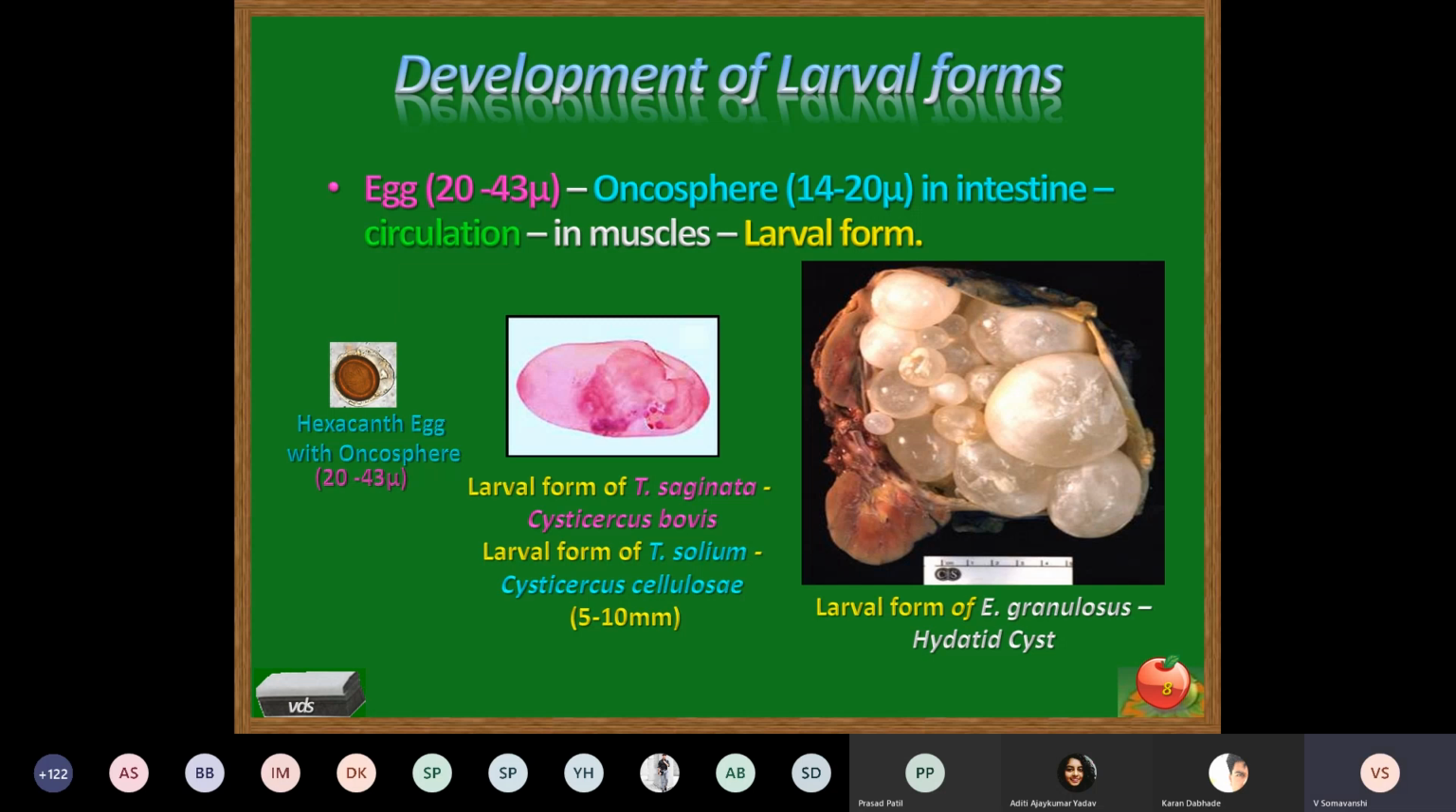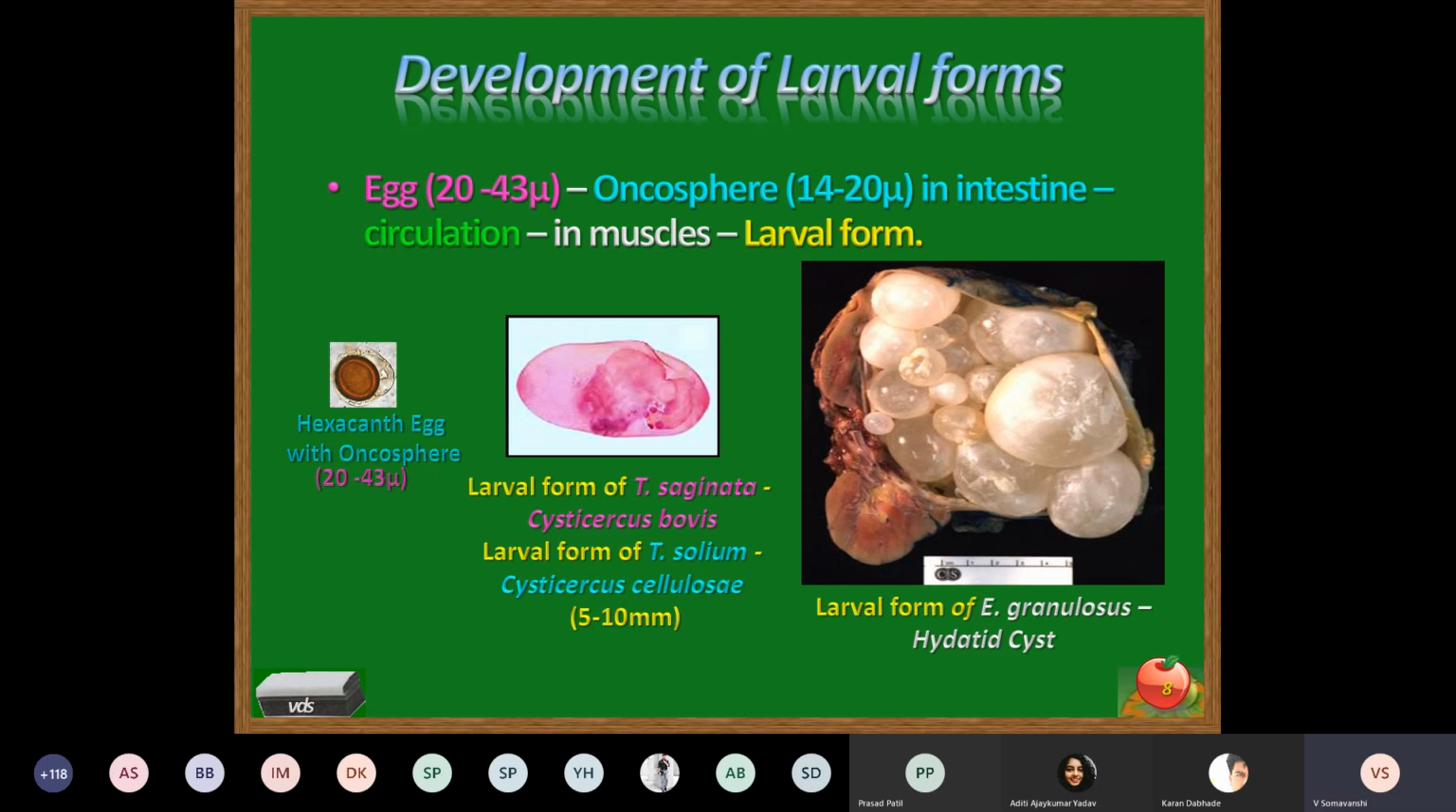Okay. Now, the larval form of Taenia saginata is called Cysticercus bovis, whereas the larval form of Taenia solium is called Cysticercus cellulosae. These larval forms, called Cysticercus in common, measure about 5 to 10 millimeters, that is, up to 1 centimeter in diameter. This is about the Taenia species, where the larval forms are called Cysticercus: Cysticercus bovis in case of Taenia saginata, and Cysticercus cellulosae in case of Taenia solium.